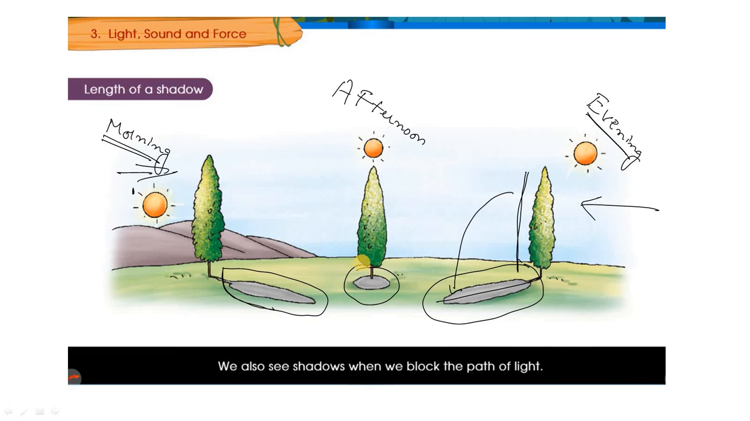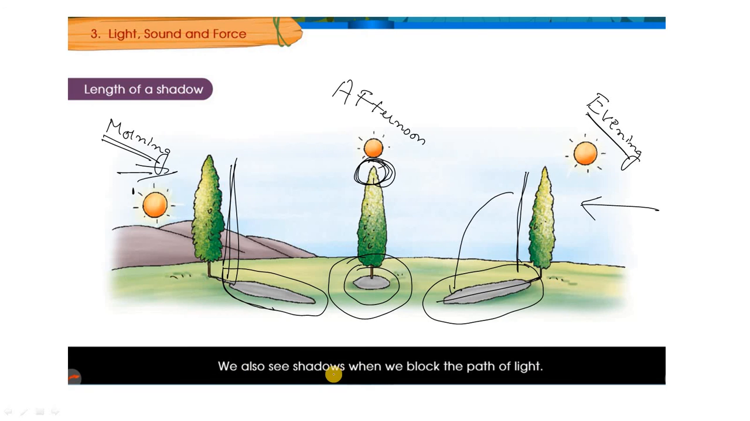But in the afternoon the length of the shadow will be less, because the sun will be exactly on the top, above your head. So only this portion of the tree's shadow will fall. In the morning, the whole tree blocks the sun rays, whereas in the afternoon only this portion blocks the sun rays. That's why the area of the shadow also decreases.